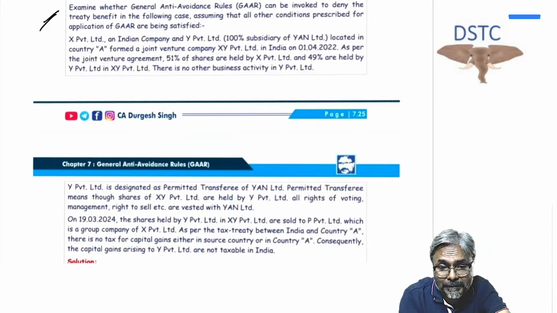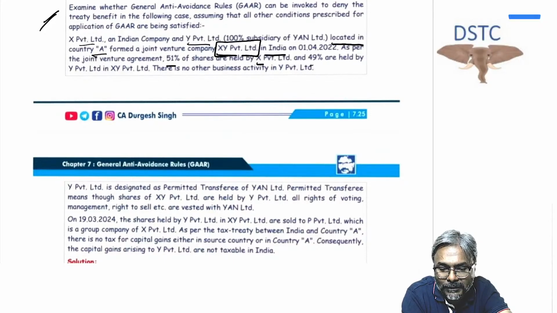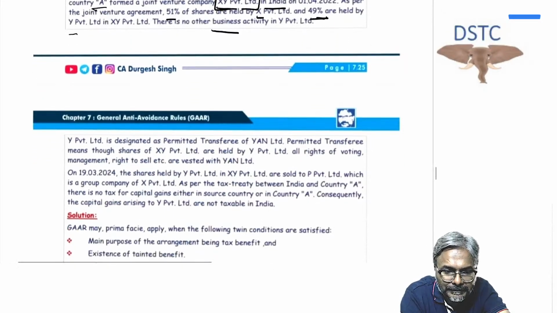So, see what has happened. X Private Limited and Y Private Limited. Now, where is Y Private Limited located? X Private Limited is located in India. Where is Y located? It is located in country A. Now both X and Y have made XY Private Limited, an Indian company. As per the joint venture agreement, 51% of XY is held by X and 49% is held by Y. There is no other business activity in Y Private Limited.